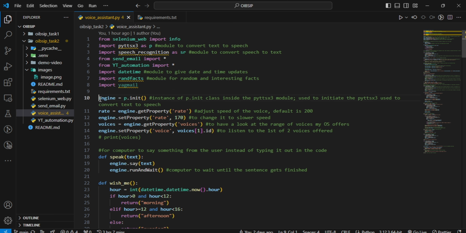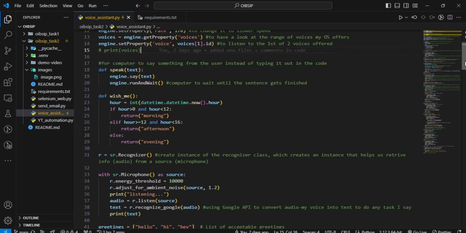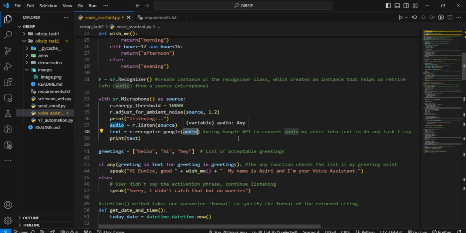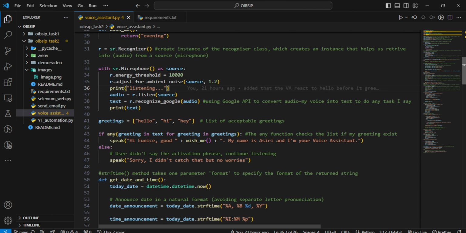These are the instances that we created to ensure that the computer listens to our voice and is able to pick out what we're saying. And also, for this to work, I used the Google API, which is seen right here embedded in the text variable. What the Google API does is that it converts the audio, that is this audio right here, which is my voice, into text so that the voice assistant can do whatever task I tell it to do.